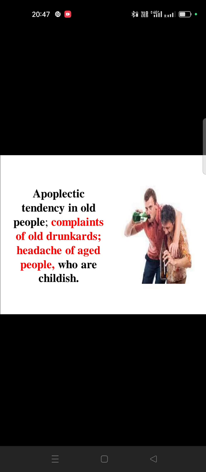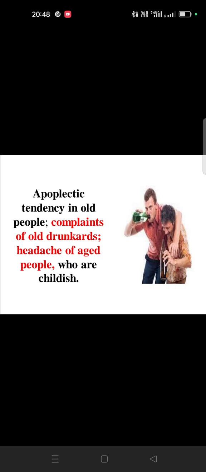Especially complaints of old drunkards, those above 60 years of age who are drinking too much alcohol, and headache of aged people.